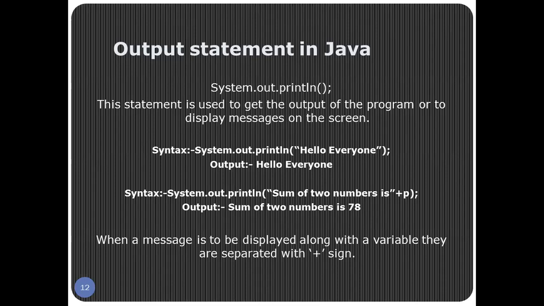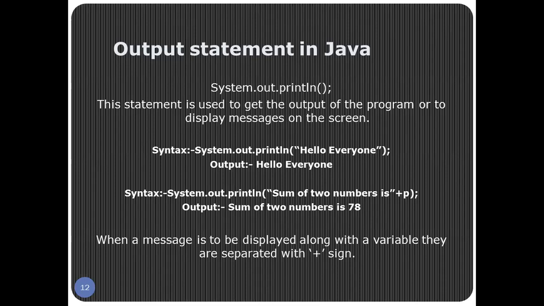Look at example number 2. System.out.println("Sum of two number is" + p). Now, if I want to join a printing message and a variable, then I will be using a plus sign in between them. As described here, "sum of two number is" is in double quotes, then I have a plus sign and then p. Now look at the output.